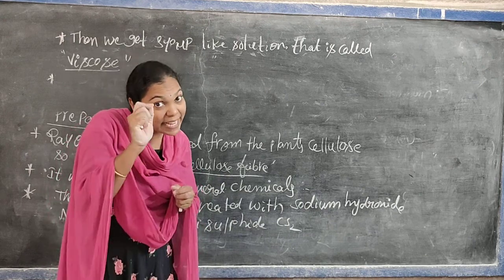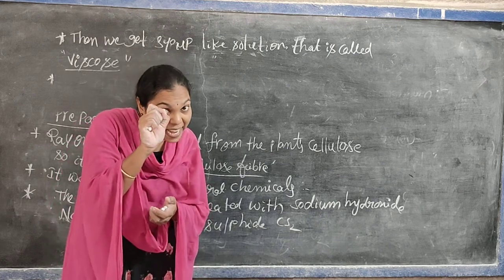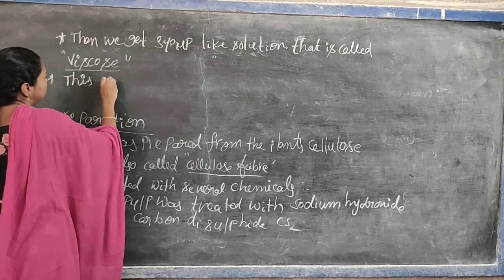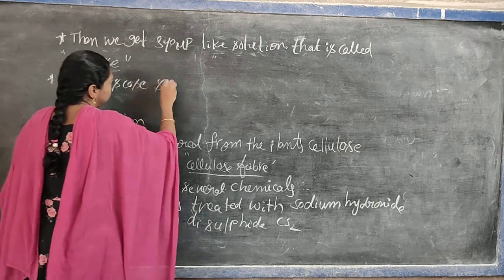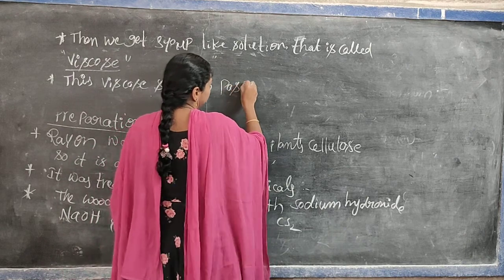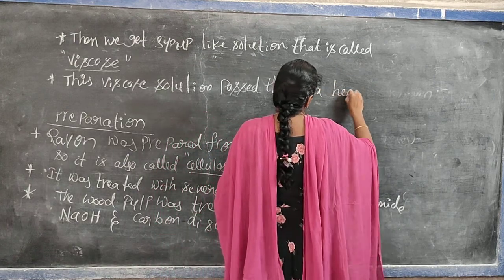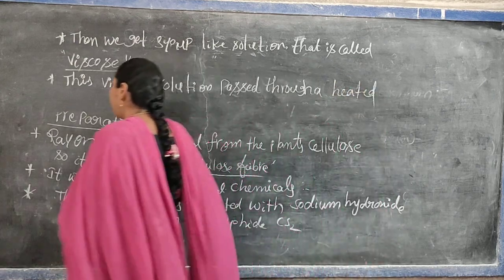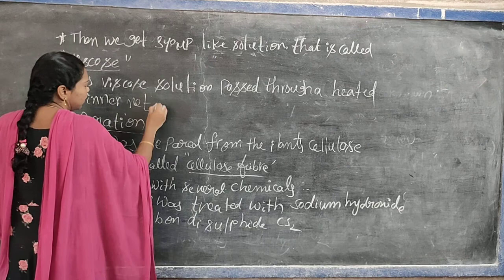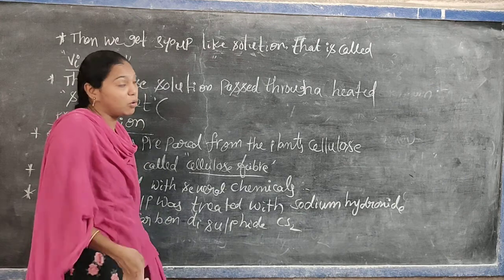So this viscose solution is passed through a heated spinner net, which is a metallic plate containing very small holes.